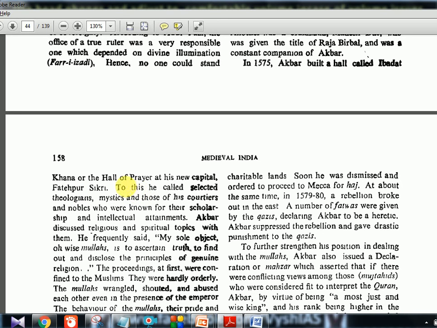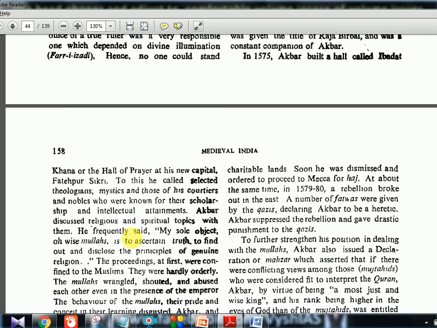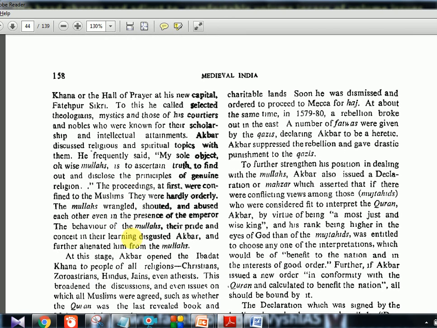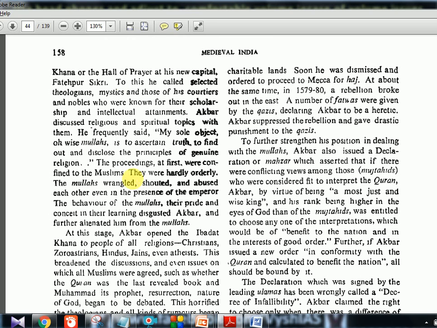This Ibadat Khana is like a hall of prayer where everybody can gather. But initially only the intellectuals, and that too Muslims alone, were invited. I am not reading the full paragraph, but I'll tell you the gist. Only these mullahs were invited, and at first it was full of fighting, shouting and abuse. They were objecting to each other, fighting over the Shia-Sunni concept and other Orthodox Muslim problems.